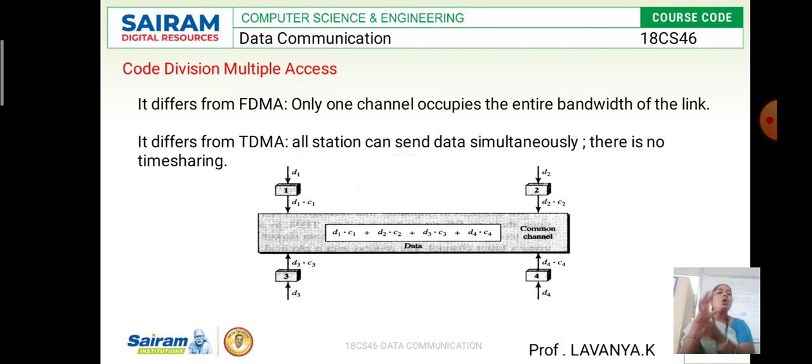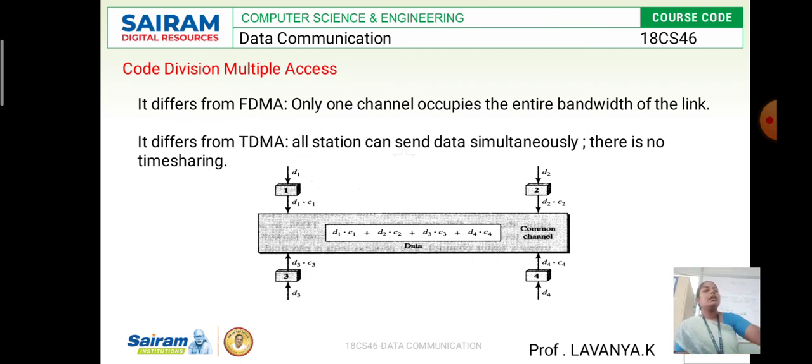That means they add up the data and code of all the stations and club them into one channel, which is transmitted from source to destination. Whenever it passes through the transmission medium, the data and code of all 4 stations are added together at a time, and that is how they send from one device to another device. So this is code division multiplexing.